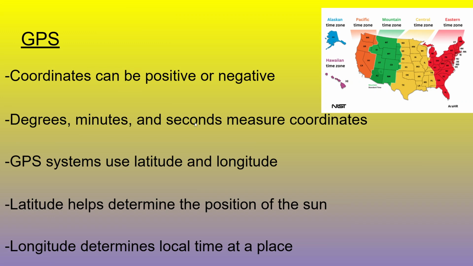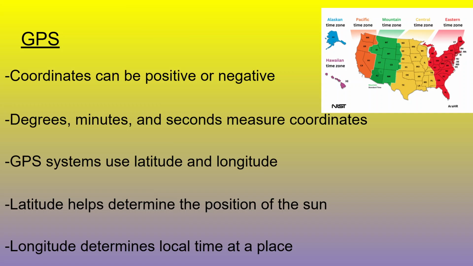Coordinates can be a positive number or a negative number, as we just talked about, if you're using that methodology. Degrees, minutes, and seconds also measure coordinates. These coordinates, these GPS systems, actually impact local time.